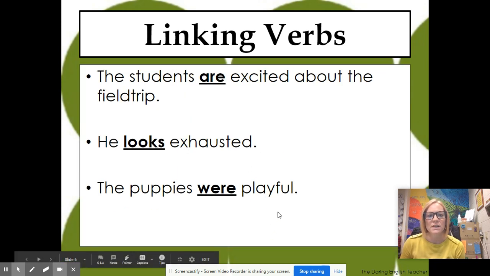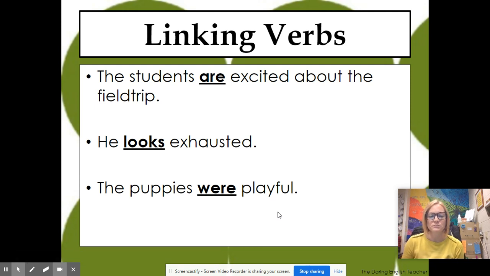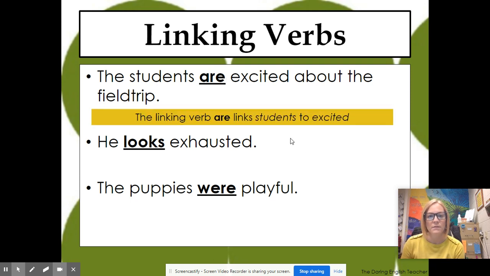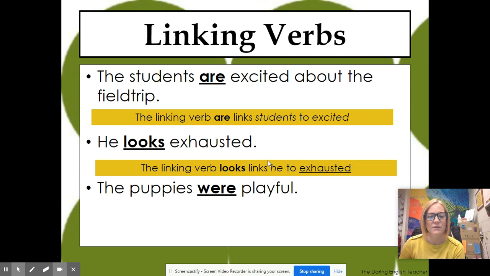For example, the students are excited about the field trip. Are is linking students to the rest of the sentence, saying that they're excited about the field trip. If you just said the students are, that is not a complete sentence by itself. You need to have the rest of the sentence. Okay? He looks exhausted. Looks is not an action in this case. He's not actually physically doing that, but it does link he to exhausted. And the last one we have here, the puppies were playful. So were is linking puppies to playful. Again, those are linking verbs, they do not show action.